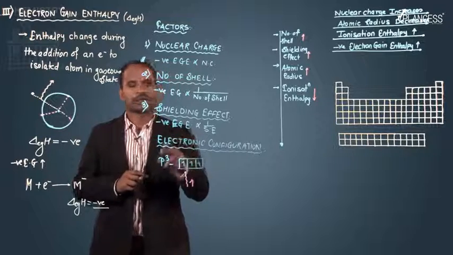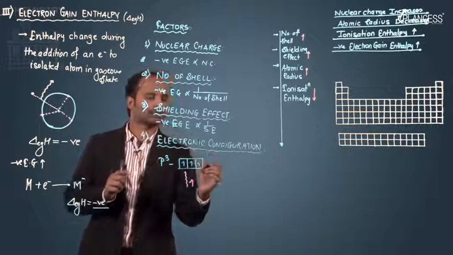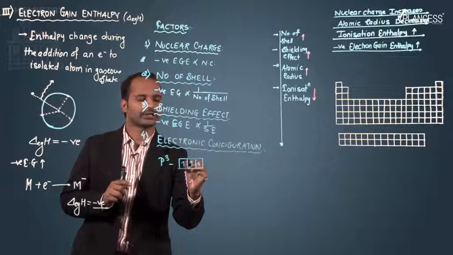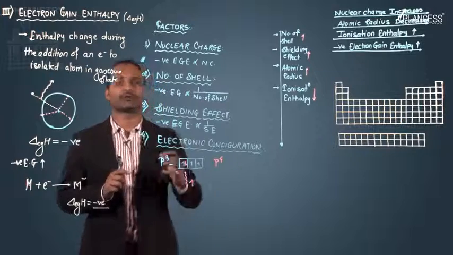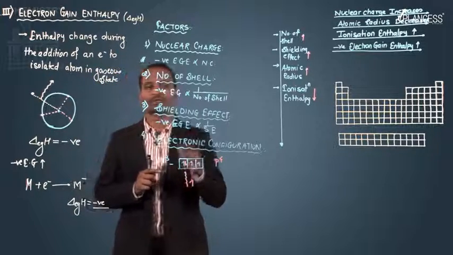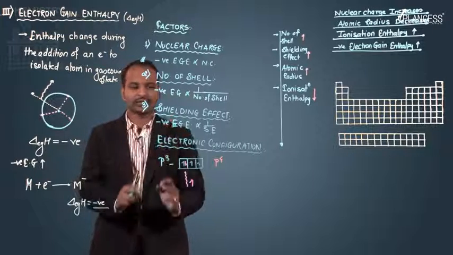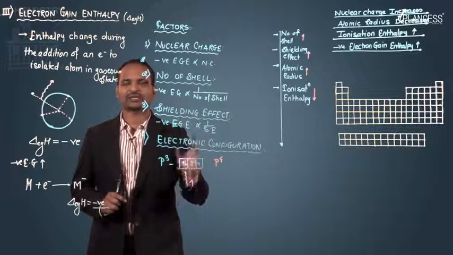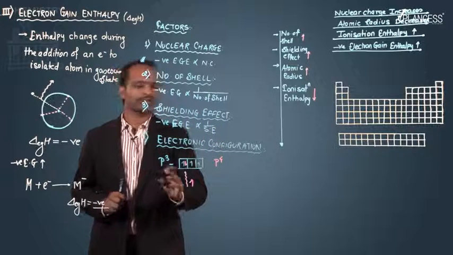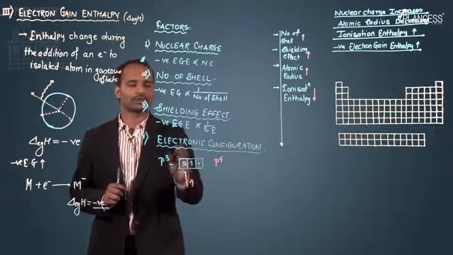The reason is that if the atom having the p3 configuration gains that electron, then its configuration changes to p4, and once it gets a p4 configuration, its stability will decrease. So just to maintain the stability, if an atom is having a p3 or p6 or s2 or d5 configuration, in that case it will always avoid, or it will not show any interest to gain the electron.